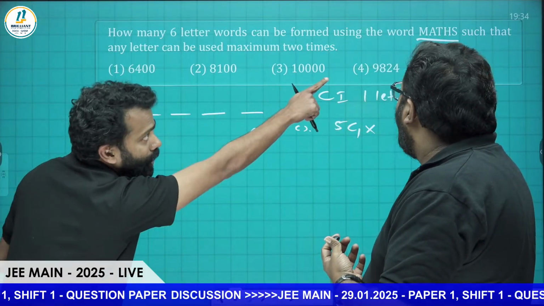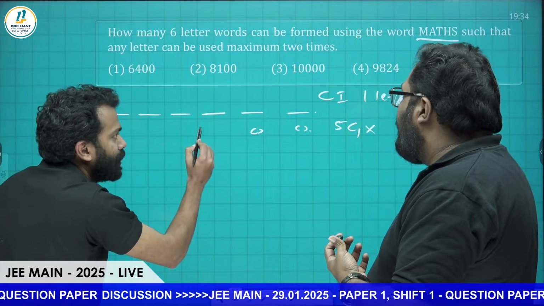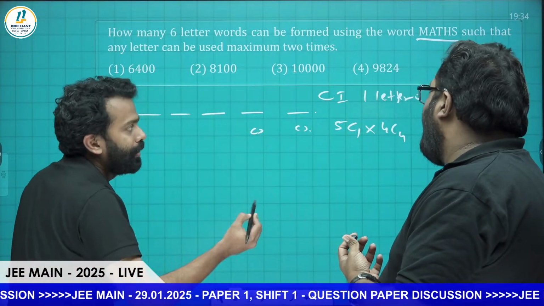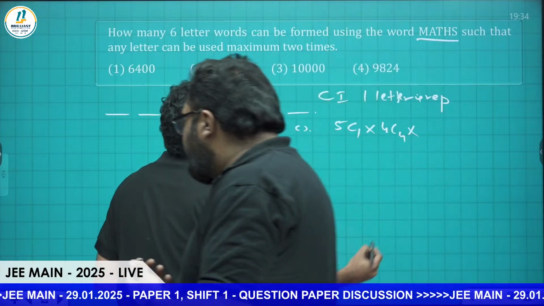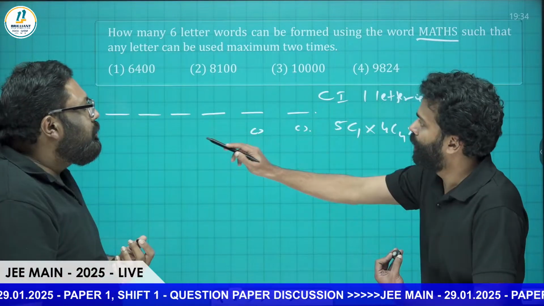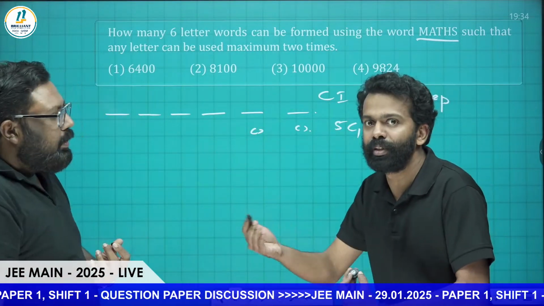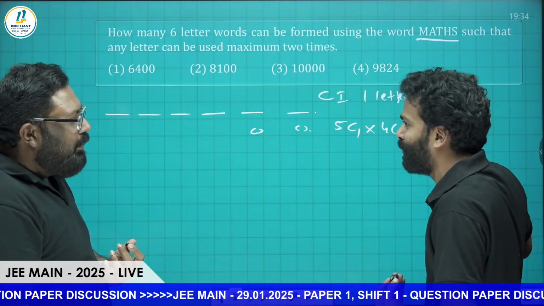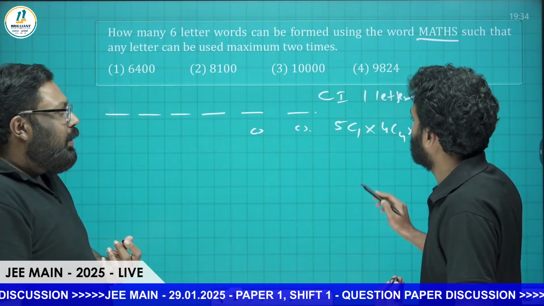There are 4 letters remaining, and here 4 vacant spaces. That is 4C4, which will be helpful for the next case. Okay, able to understand that? Fine. In this, we know that total 6 letters. The Mississippi question, if you all remember, that is 6 factorial divided by the repetition 2 factorial. Okay, that's case number 1.